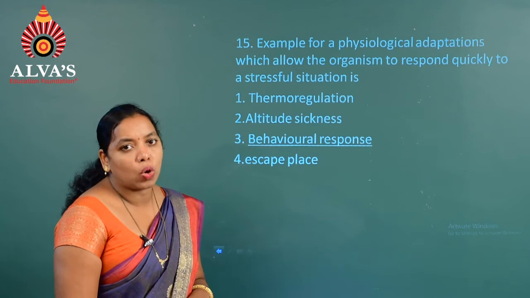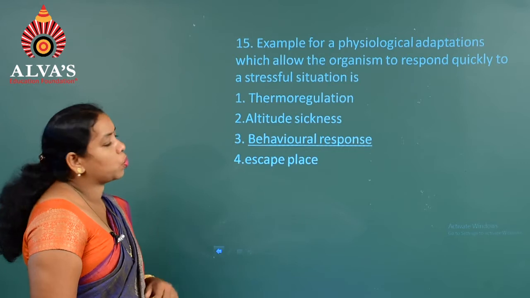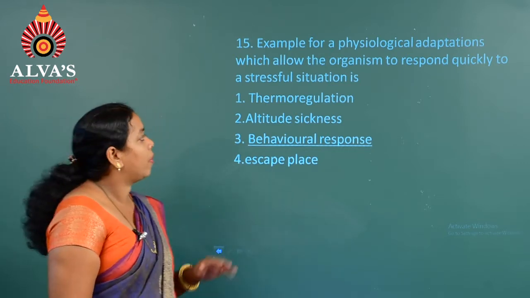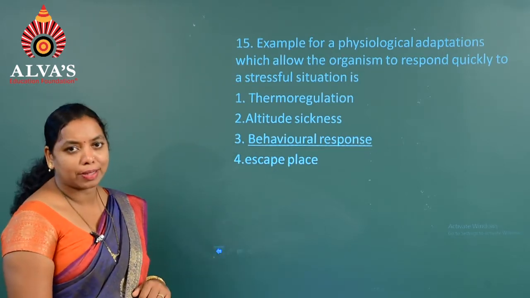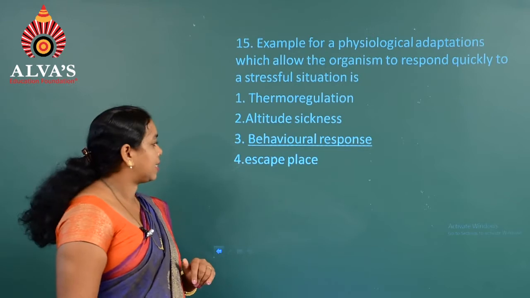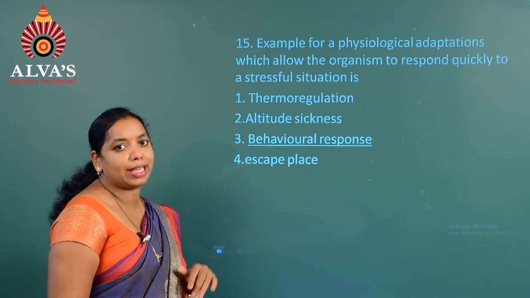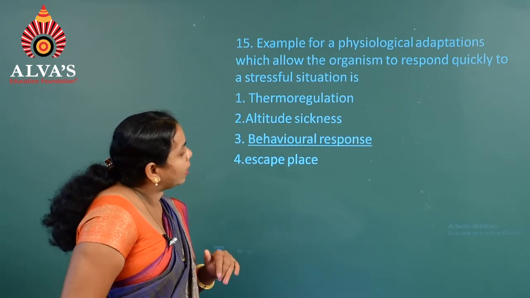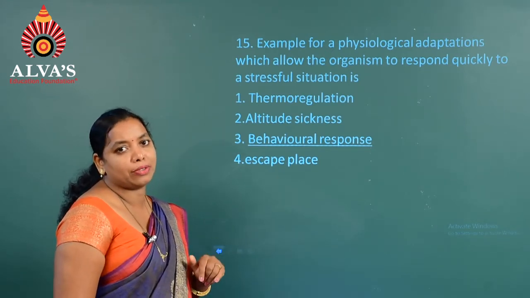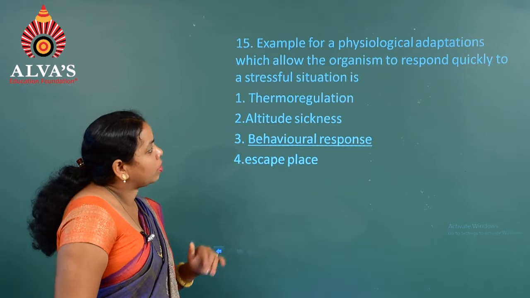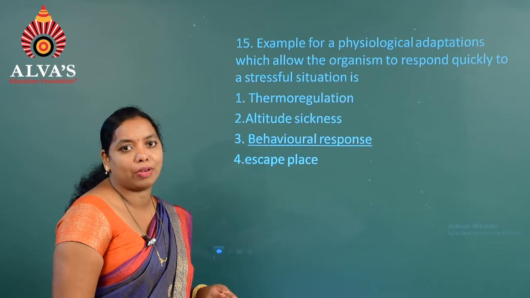Examples of physiological adaptations which allow the organism to respond quickly to a stressful situation is. The first one, thermoregulation, second one, altitude sickness, third one, that is behavioral response, fourth one, escape place. So here we can see the example for physiological adaptation which allows the organism to respond quickly to a stressful situation. Generally whenever physiological adaptation happens, there are certain changes that happen in our body.